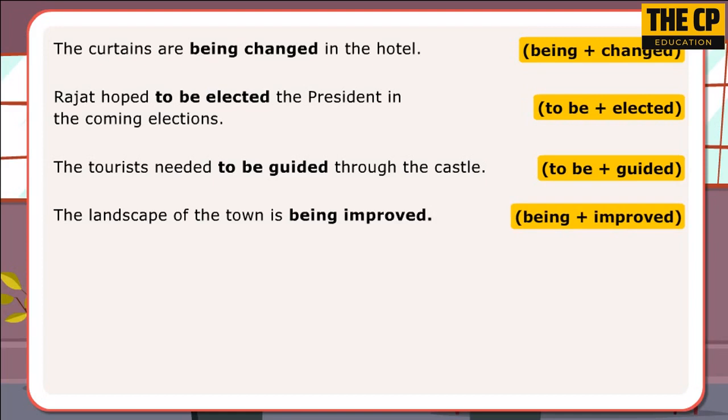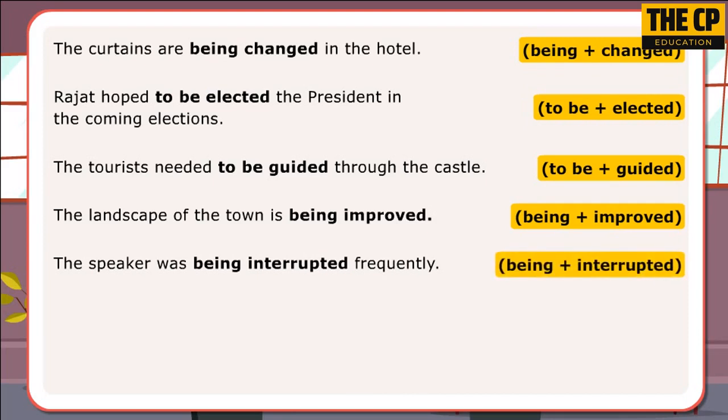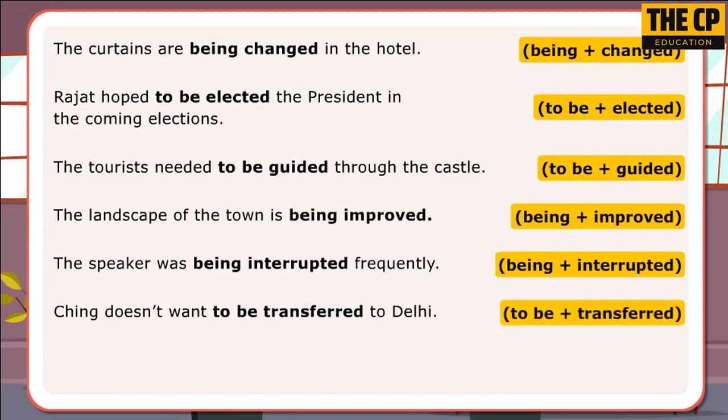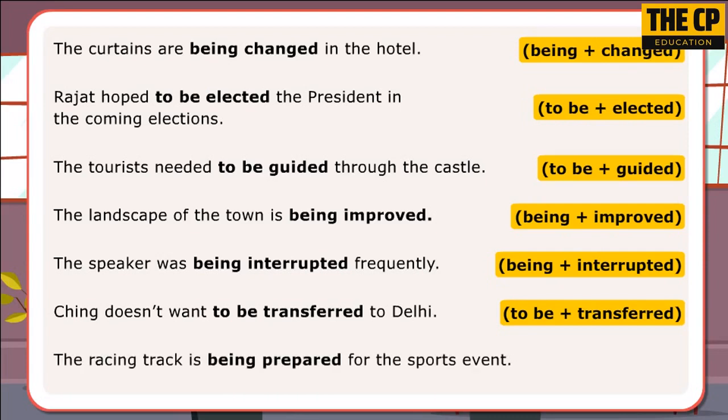The landscape of the town is being improved. Being plus improved. The speaker was being interrupted frequently. Being plus interrupted. Ching doesn't want to be transferred to Delhi. To be plus transferred. The racing track is being prepared for the sports event. Being plus prepared.